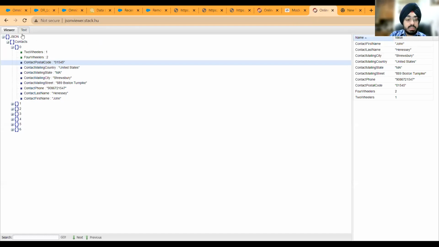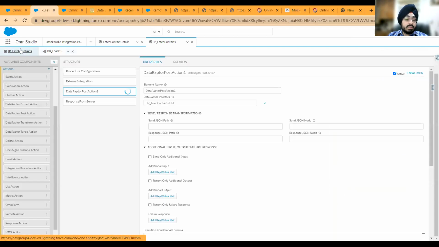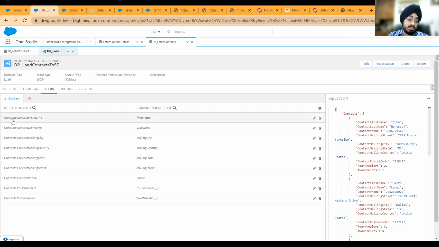You need to be very cognizant of having your mappings properly. So I've already mapped it to the right field: first name to first name, last name to last name, etc. Mailing state, mailing street, phone. Four-wheeler and two-wheeler are two custom fields that I've created. So you see that __c here. So now I'm going to reference this right here and have a look at the kind of data that is being expected. So contacts and then colon contact first name is the expected JSON in order to map this and get this value in this field.